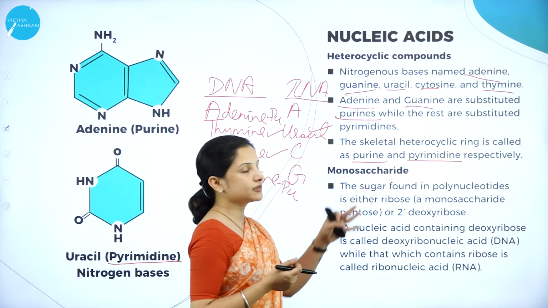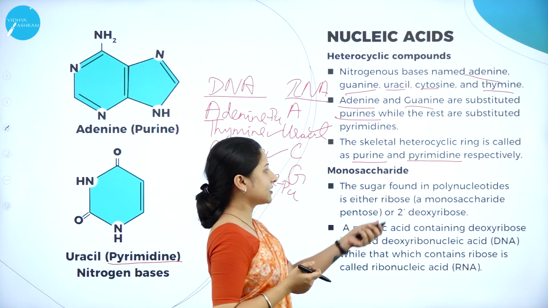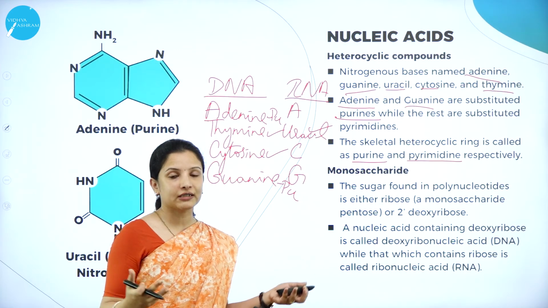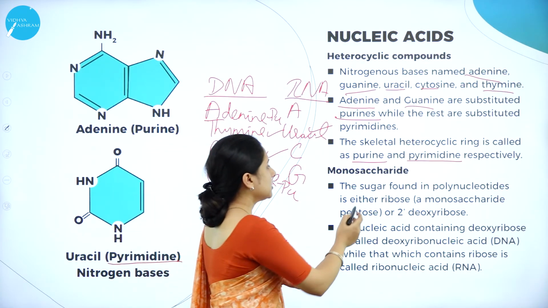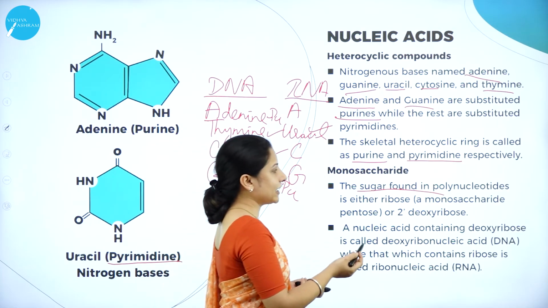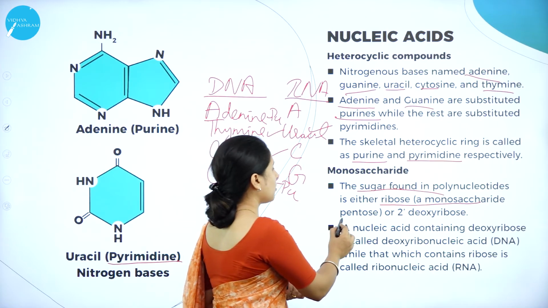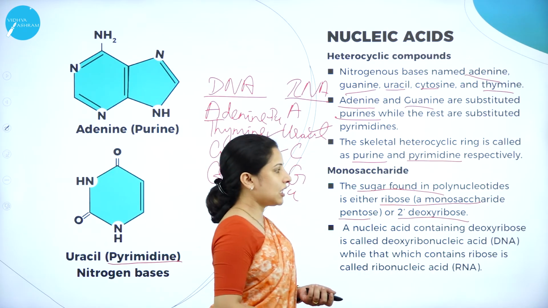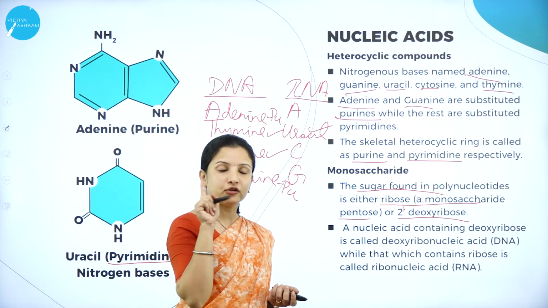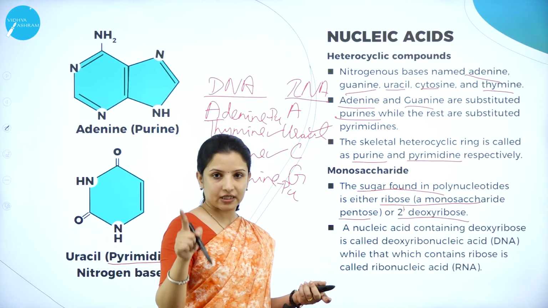So the next component is the monosaccharide. It is made up of a monosaccharide unit. Monosaccharide is nothing but a saccharide. Whenever the term saccharide comes, we should understand it is a sugar. Here, the sugar found in the polynucleotide chain is either a ribose, that is a monosaccharide pentose, or a 2-deoxyribose. I told you, if it is a ribose, it is a component of the RNA. If it is a deoxyribose, it is a component of the DNA.